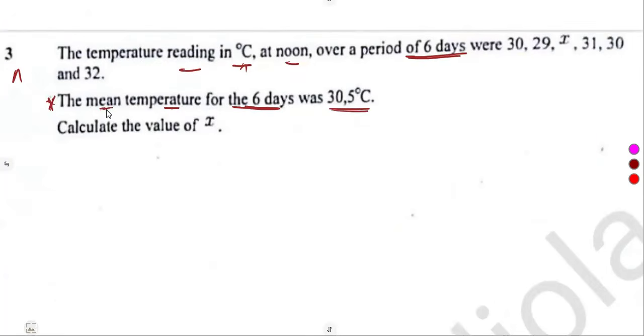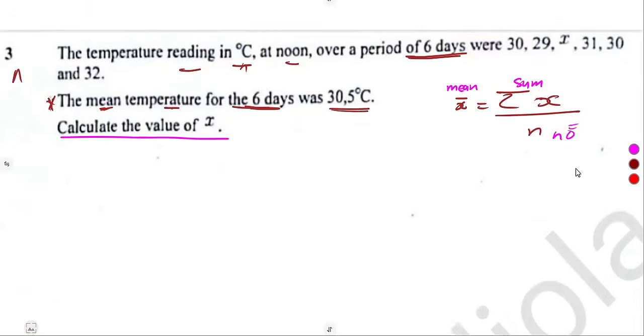Remember, mean is equal to the sum of terms over the number of terms. If you're asked to calculate the mean, it is simply the sum of terms over the number of terms. So we are given the mean. Then the question is to calculate the value of x.